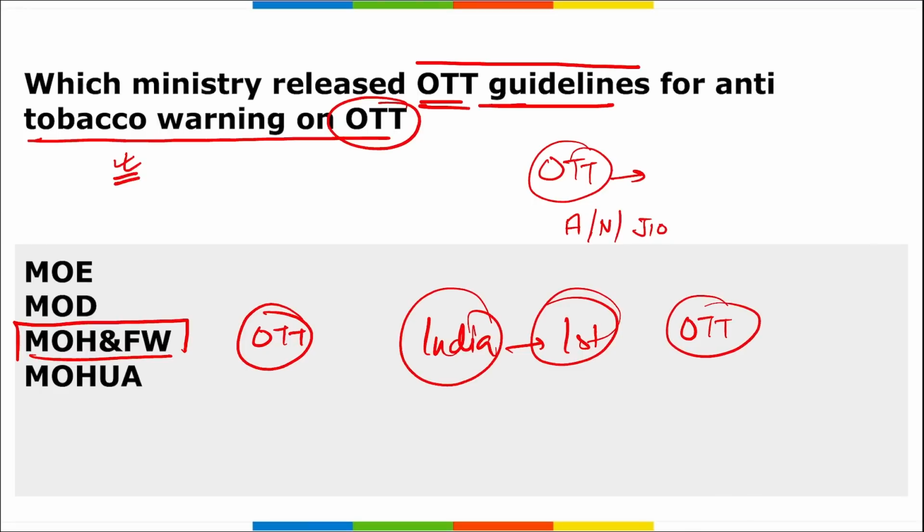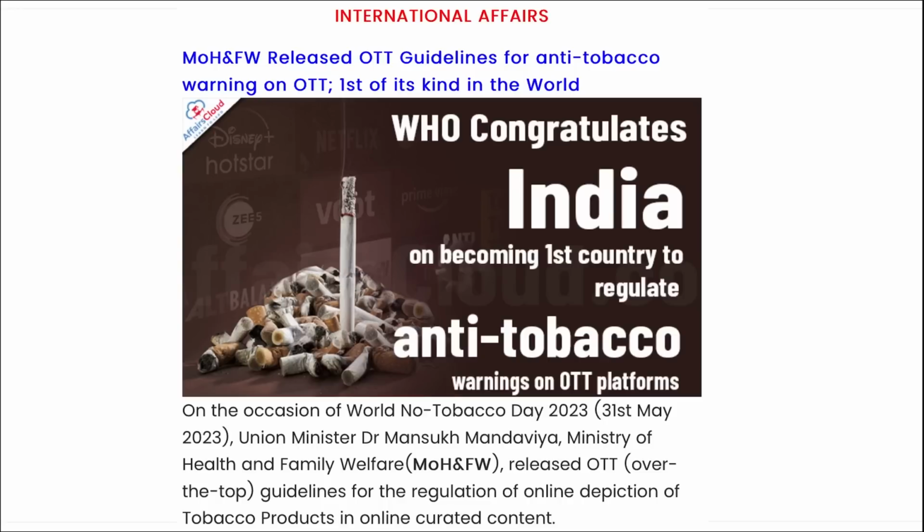A display of anti-tobacco health spots for a minimum of 30 seconds at the beginning and middle of the program is required here. An audio visual disclaimer on the ill effects of tobacco use of minimum 20 seconds at the beginning and the middle of the program is also required here. So this is important, take a note of it. The Ministry of Health and Family Welfare released these OTT guidelines for anti-tobacco warning, first of its kind in the world.